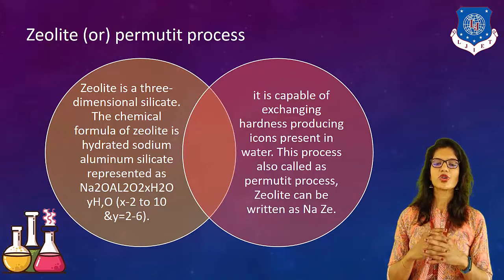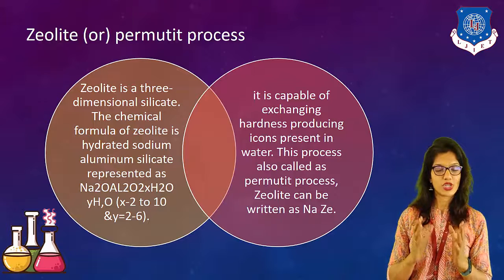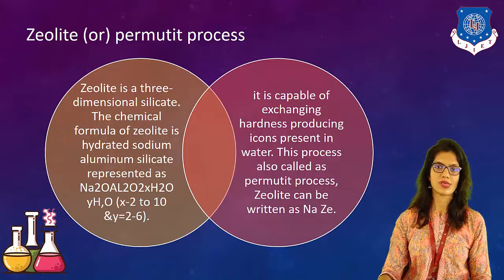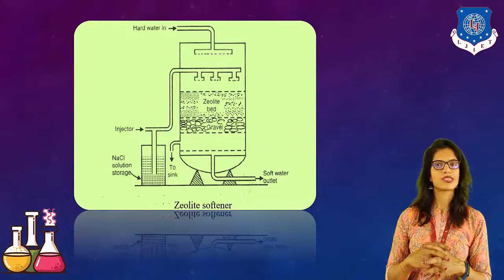The chemical formula of zeolite is hydrated sodium aluminum silicate, which can be represented as Na2Al2O2 into XH2O into YH2O. Here X can range from 2 to 10, while Y can range from 2 to 6. It is capable of exchanging hardness causing ions present in the water, and this process is known as permutit process. It can also be referred to as NaZe or sodium zeolite. Right? We can write it in this manner.